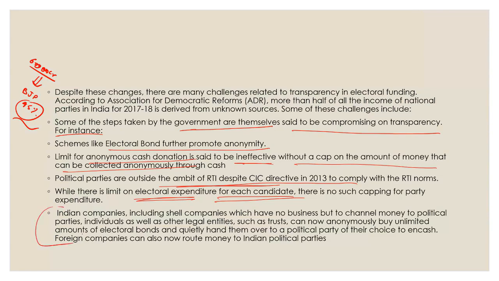Then obviously, the real problem is this one. Indian companies, including shell companies, which have no business but to channel money to political parties, as well as legal entities such as trusts, can now anonymously buy unlimited amount of electoral bonds and quietly hand them over to a political party of their choice in cash. Foreign companies can route money to Indian political parties. This kind of creates a problem in Indian democracy itself.